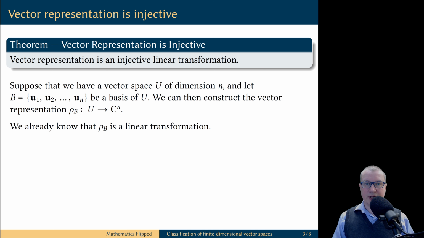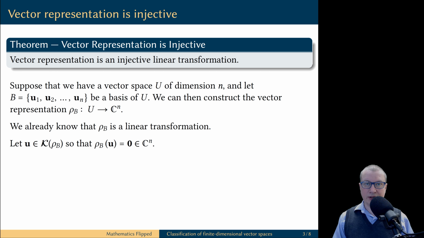Say we have a vector space U of dimension n, and we take a basis B of this vector space. Once we fix the basis, then we can construct a vector representation function ρb from the vector space U into the vector space of column vectors of size n. We have defined this function in the last video. We then also proved that this function is a linear transformation, so the only statement we need to prove here is that it is in fact injective.